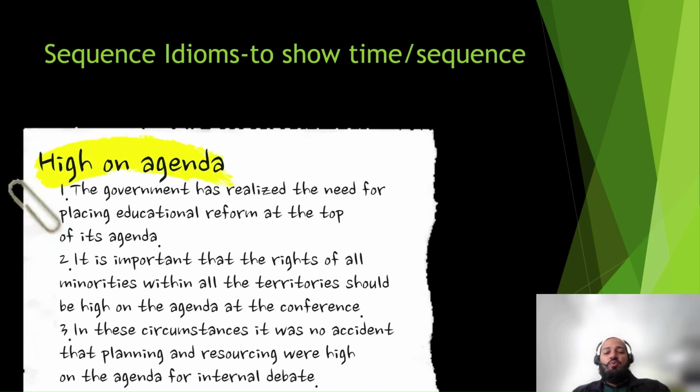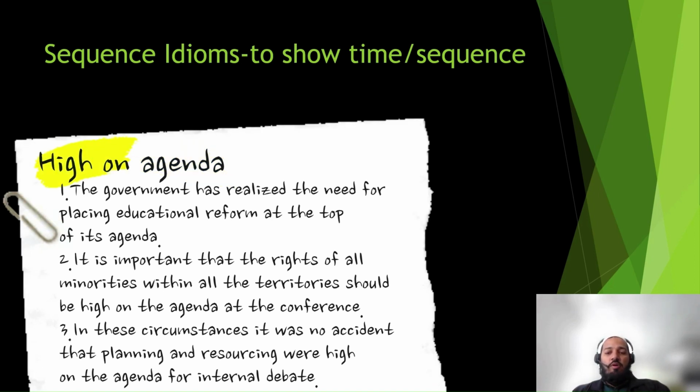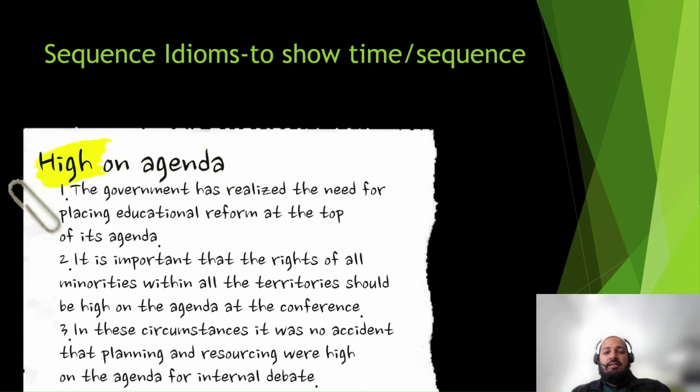Or: in each of the schools, the library was clearly still high on the agenda for forward planning and review. So these are some examples for the sequence. This work is high on, or top of, our agenda to get done. That's how you can portray it.